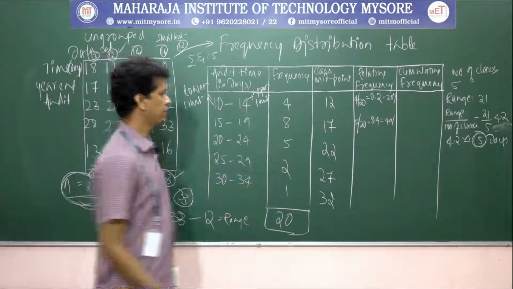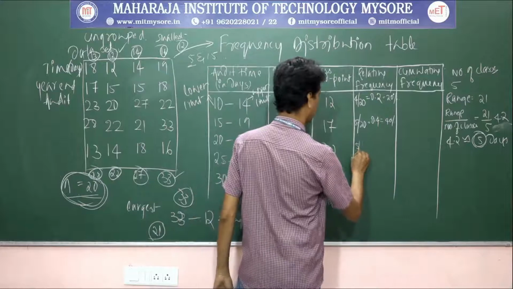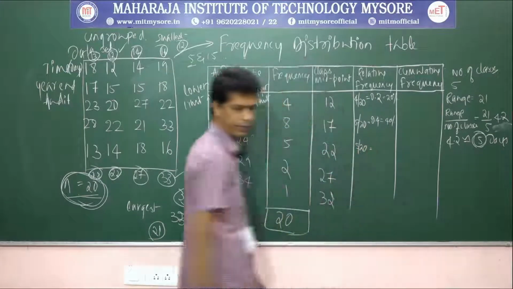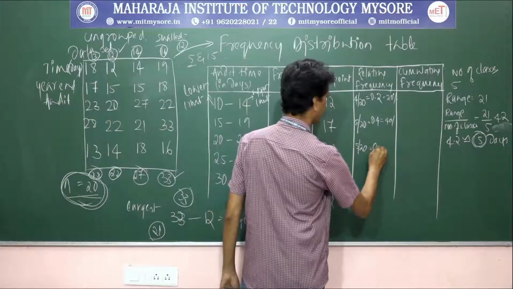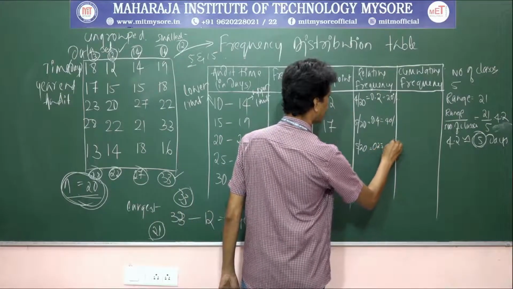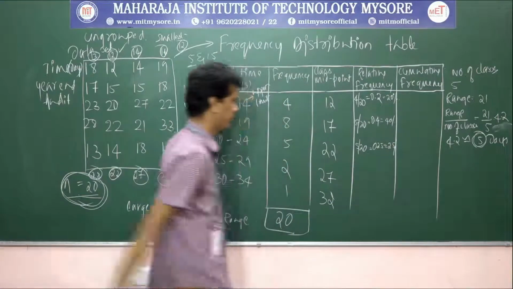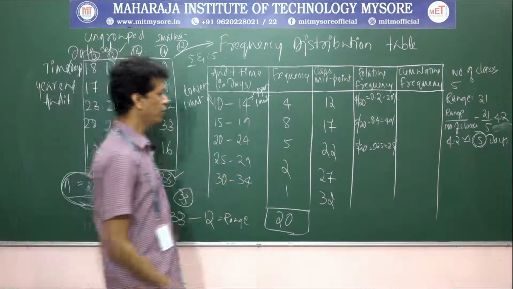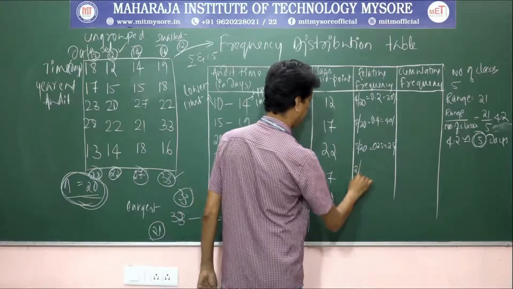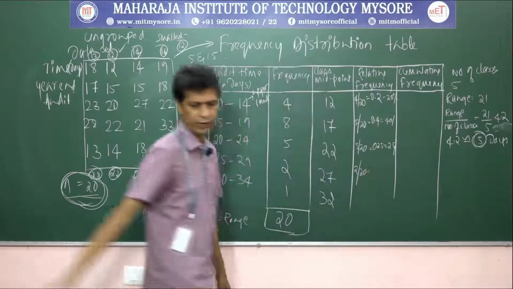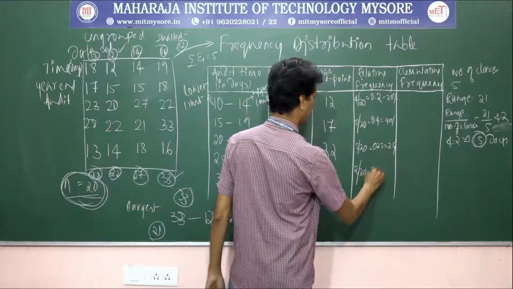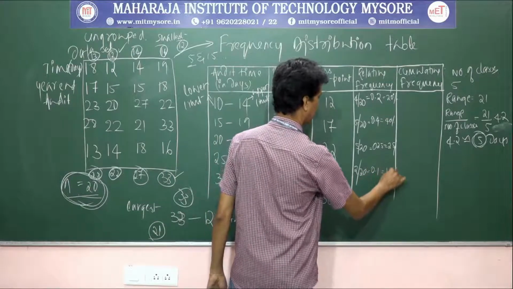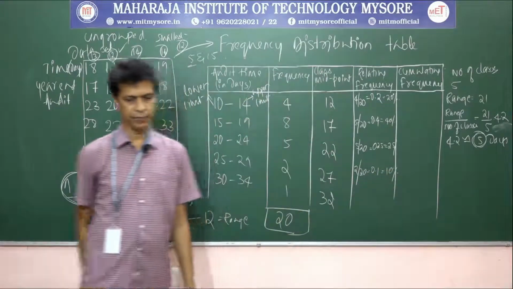Next is 5 divided by 20, which is 0.25. This is nothing but 25%. Next, 2 divided by 20 is 0.1, which is 10%.